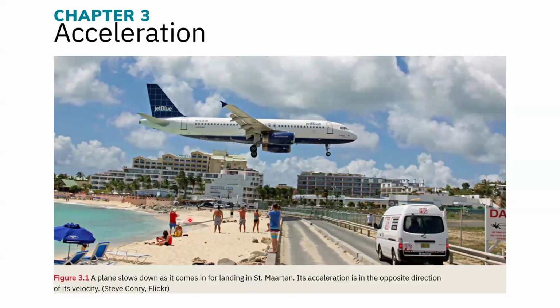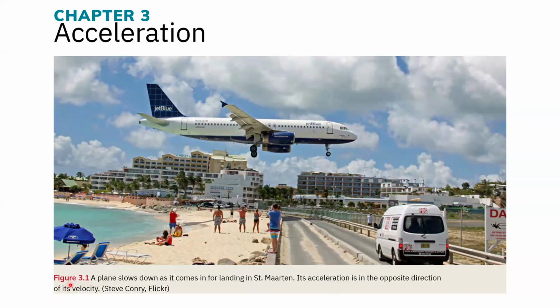If they give us a word problem, what are the formulas? And we're going to see that there are multiple formulas for acceleration. They're showing this plane landing, and it might not seem like the plane is accelerating, but as it says in the description, it is accelerating, but its acceleration is in the opposite direction of its velocity.